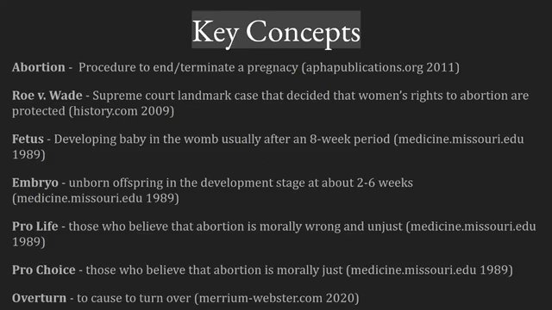So the key concepts you will see throughout the presentation will be: abortion, which is a procedure to end or terminate a pregnancy. Roe versus Wade, a Supreme Court landmark case that decided that women's right to abortion is protected. Fetus, a developing baby in the womb, usually after an 8-week period. Embryo, an unborn offspring in the development stage at about 2 to 6 weeks.